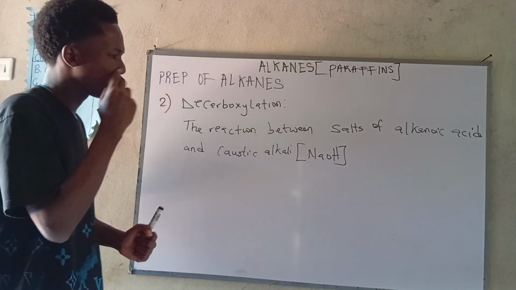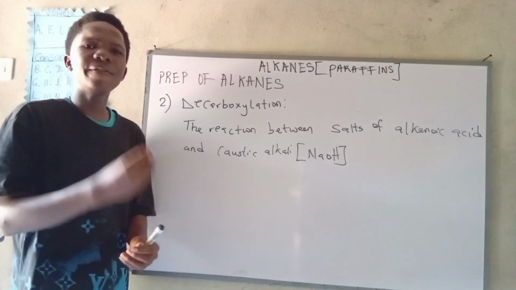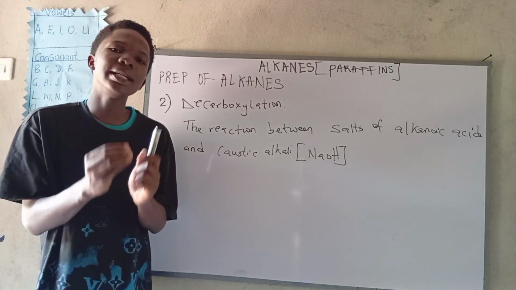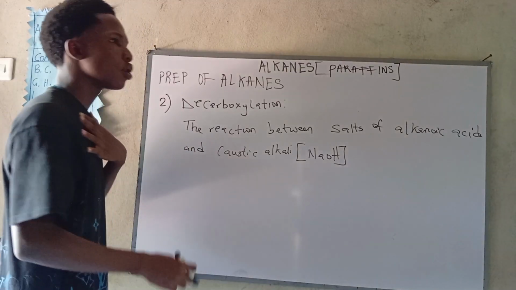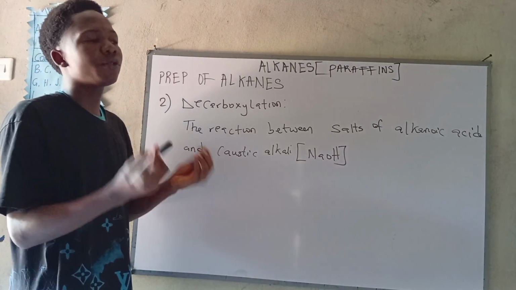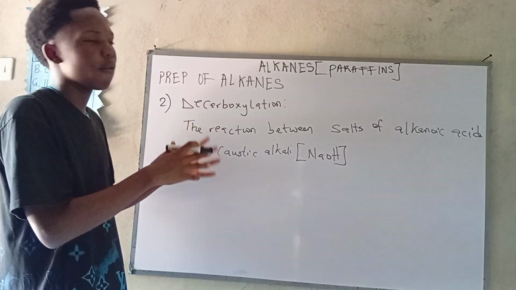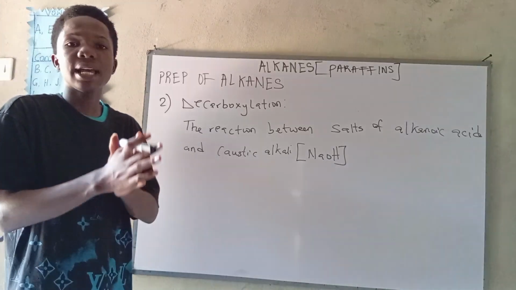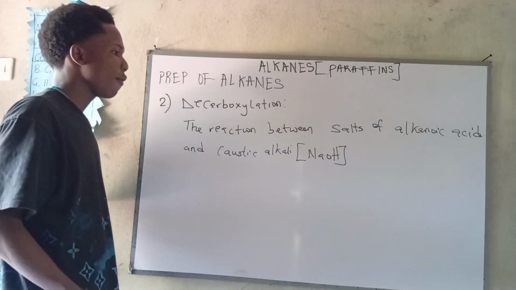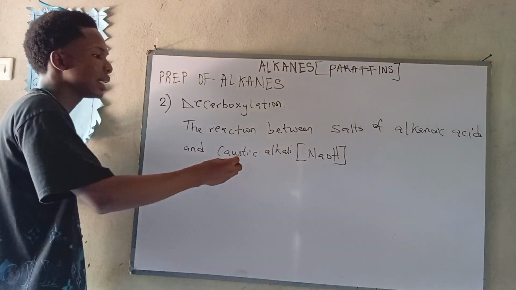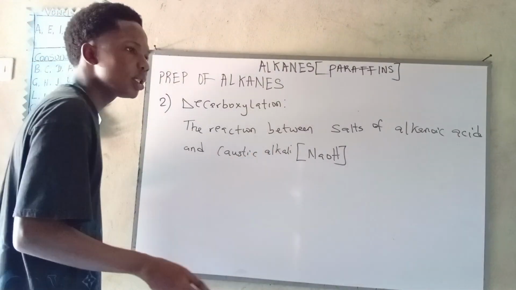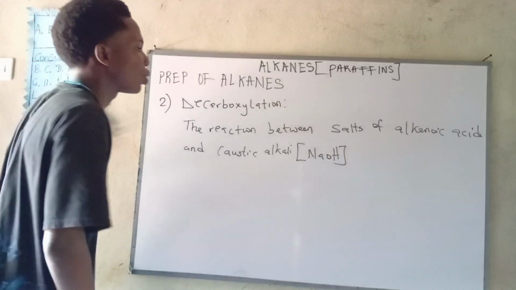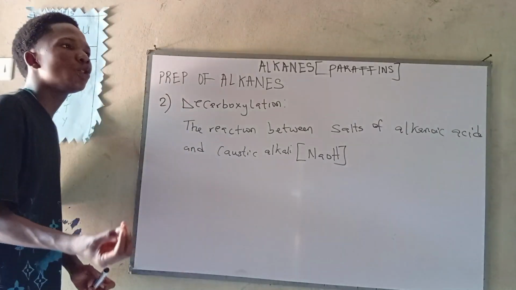But now there's something I want you to know. Caustic alkali is very reactive and deliquescent. This here is very reactive and very deliquescent. So now what do we do? Because it's not good using a very reactive substance for production, to prevent damages and all. Now, to reduce the reactivity, and since we don't want to use a deliquescent substance, what do we have to do? We now have to make soda lime.